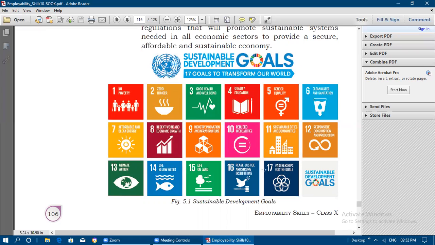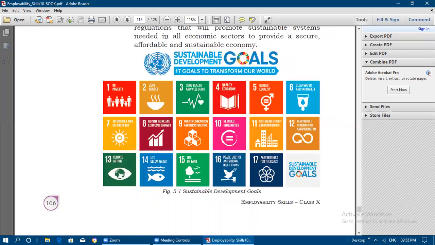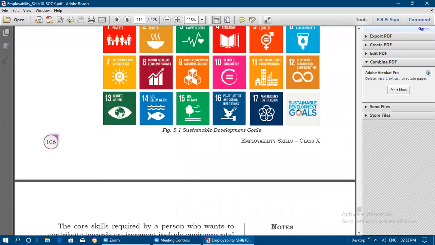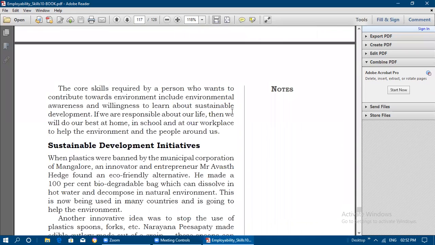So these are the 17 sustainable development goals which were formed by the United Nations Sustainable Development Summit in New York. And the core skills required by a person who wants to contribute towards the environment include environmental awareness and willingness to learn about sustainable development. So everyone needs awareness about our environment, and also willingness to learn about sustainable development.